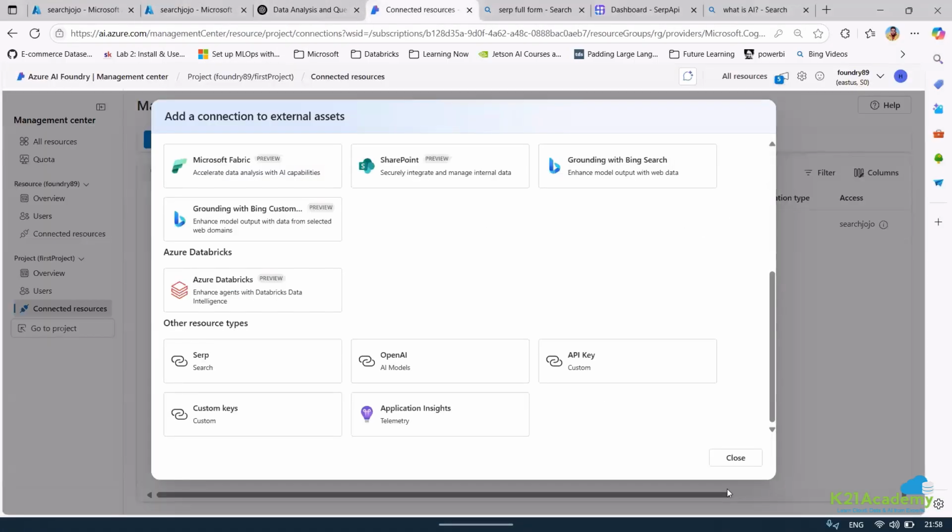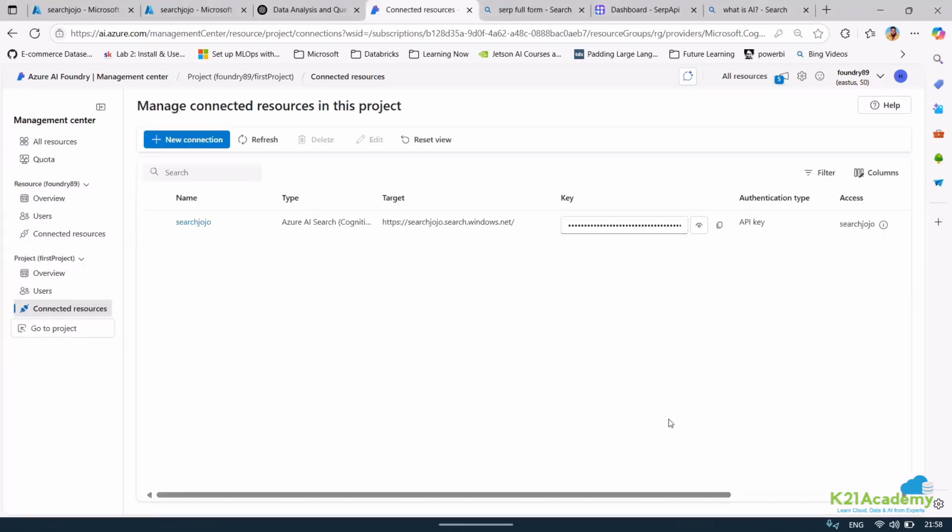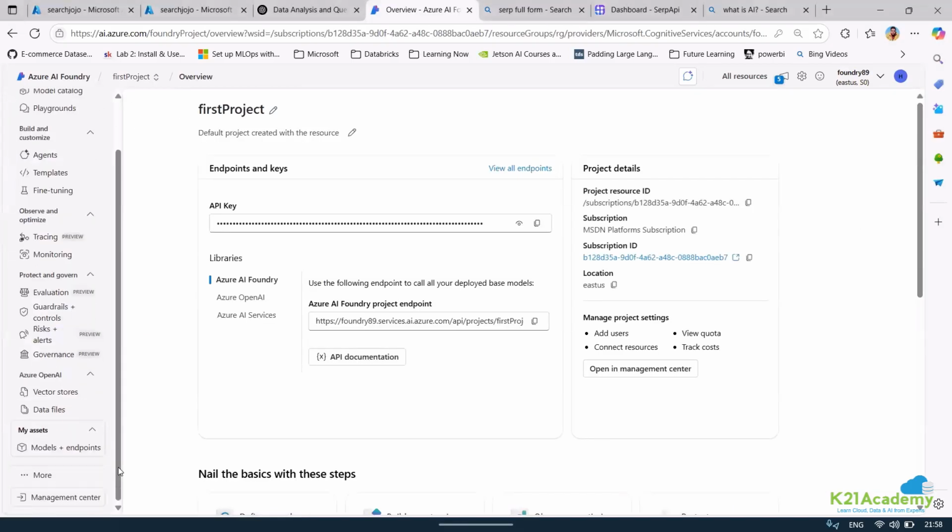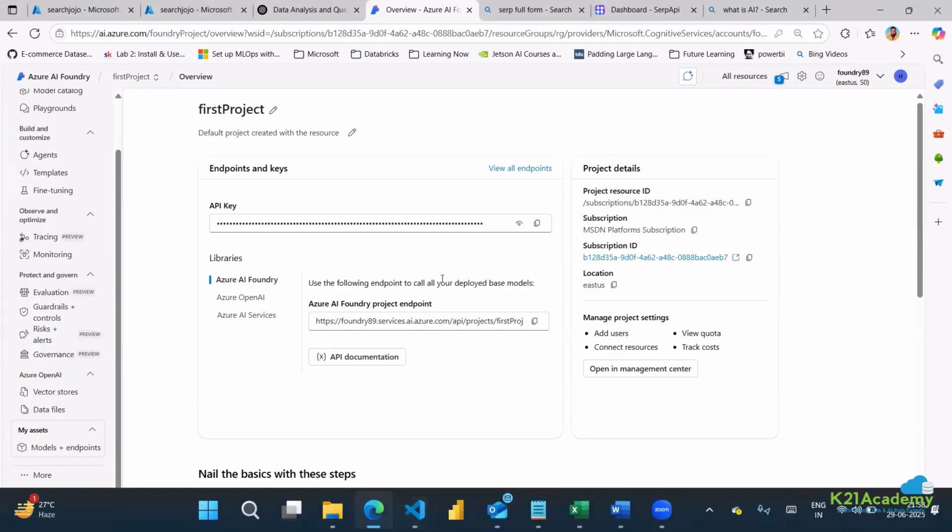Just cancel this out. So why are we using the SERP in this context? This is just for you to understand that if you want to go ahead and get a response, this is different. This is also a type of RAG, to be very frank, where you are even getting information from external data. So just helping you understand that if you want to connect to an external system, suppose you're getting a response from your internal system, but you also want to go ahead and validate it from maybe a search system. If that is your interest, that is where I was trying to take this.